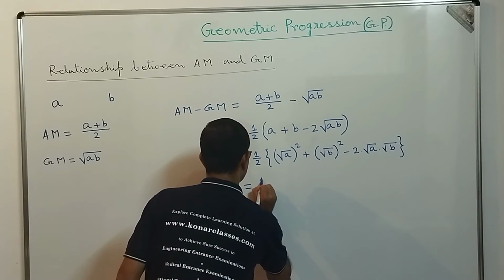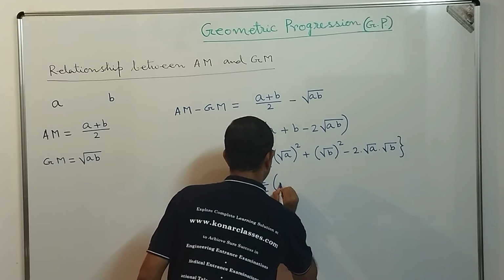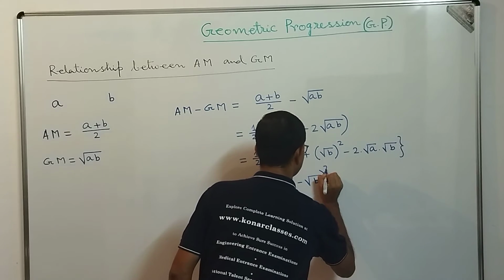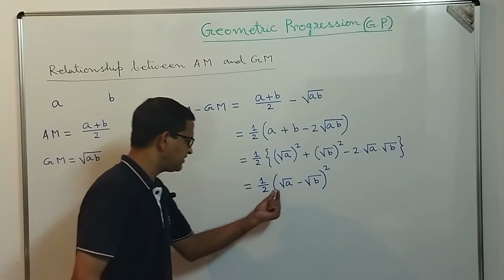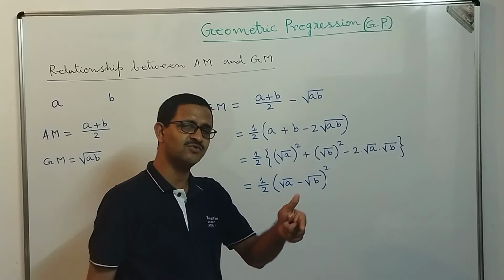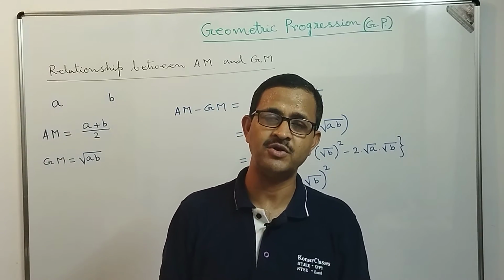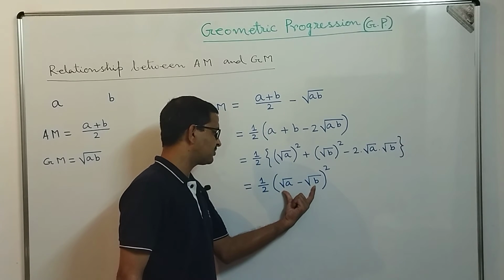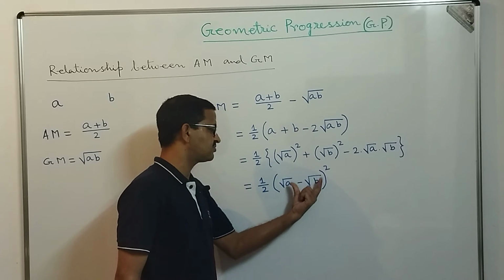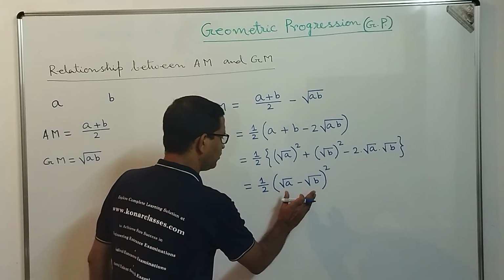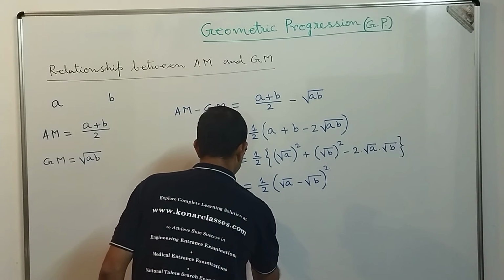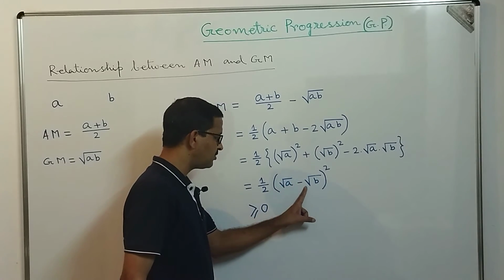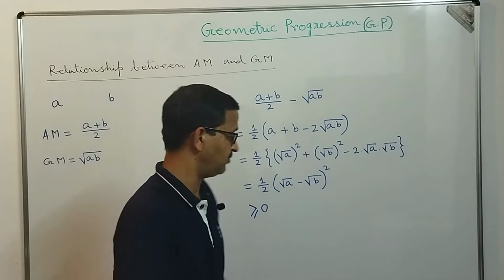So this is equal to 1 by 2 into (square root of a minus square root of b) complete whole square. Now what we see is that (square root of a minus square root of b) whole square should always be positive, greater than or equal to 0. At most, a and b can be equal, at that time square root of a minus square root of b will be 0 and its square will also be 0. But otherwise it will always be greater than 0. So we can write that 1 by 2 into (square root of a minus square root of b) whole square is greater than or equal to 0.